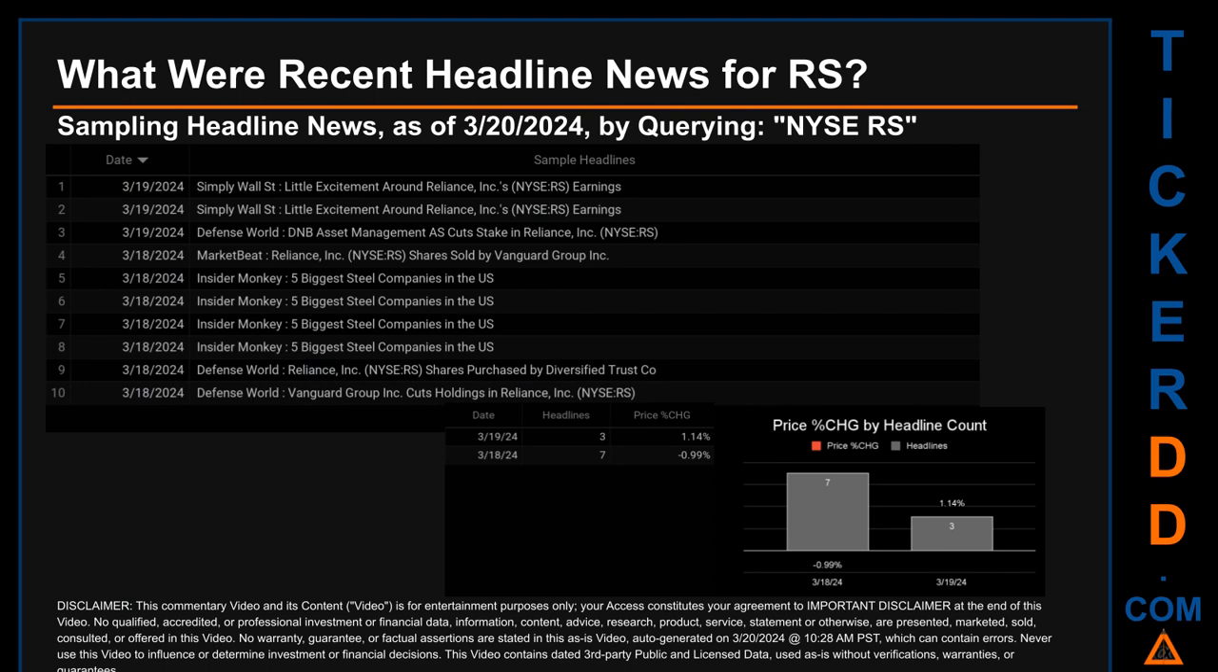The oldest publication was on Monday, March 18, 2024, when 2 days ago, Insider Monkey published the headline that read, "5 biggest steel companies in the U.S." 2 other headlines were found on this oldest publication date. Defense World published the headline that read, "Reliance, shares purchased by diversified trust company." Defense World published the headline that read, "Vanguard Group cuts holdings in Reliance."